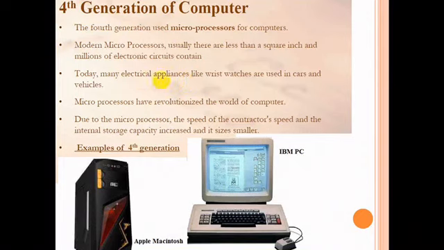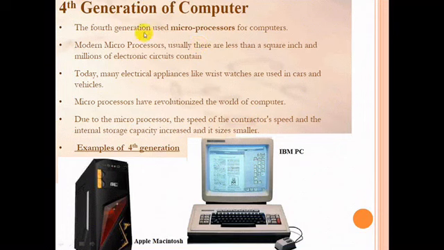Due to the microprocessor, the speed and the internal storage capacity increased, and the size became smaller. You can see examples such as the Apple Macintosh and IBM PCs. CD-ROMs also came at the beginning of this fourth generation of computers, and the concept of computer networks was also invented in this generation.